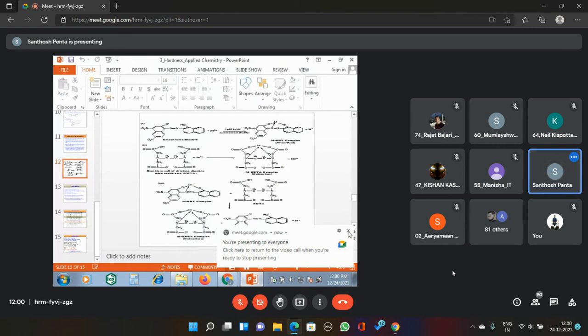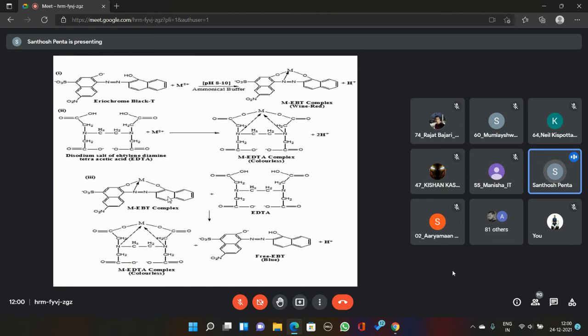Yes, where we are? Here we are: what type of chemical reactions are taking place during the titration? See, what is the procedure? We are pipetting 20 ml of hard water sample into a conical flask. Then we are adding 10 ml of basic buffer solution. Why are we adding the basic buffer solution? To maintain the pH.